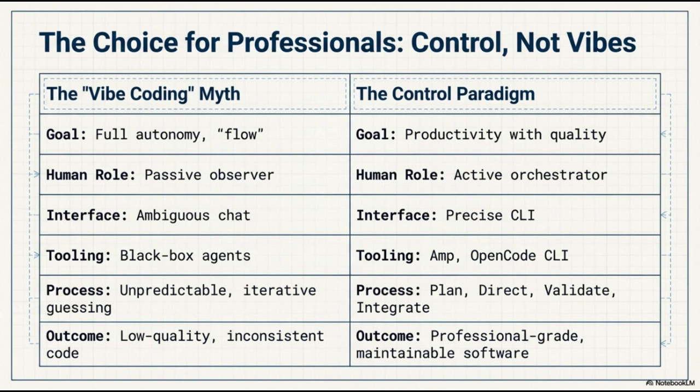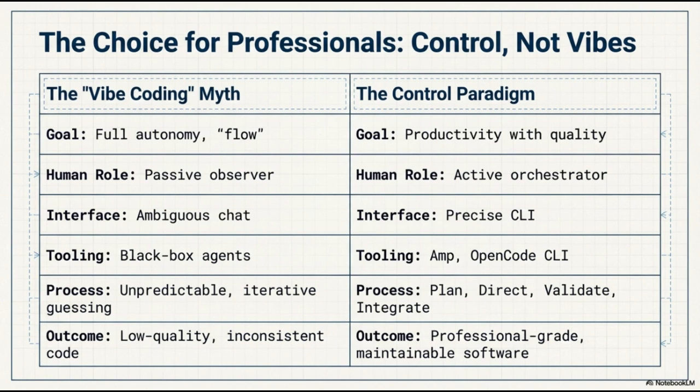When we look at the landscape of modern software development, we see a clear divide in how professionals approach their work. We call this choice control, not vibes. On one hand, there is the vibe coding myth. This approach seeks full autonomy and a sense of flow, but it often reduces the human role to that of a passive observer. By relying on ambiguous chat interfaces and black box agents, the development process becomes one of unpredictable, iterative guessing. Ultimately, this leads to low-quality, inconsistent code.